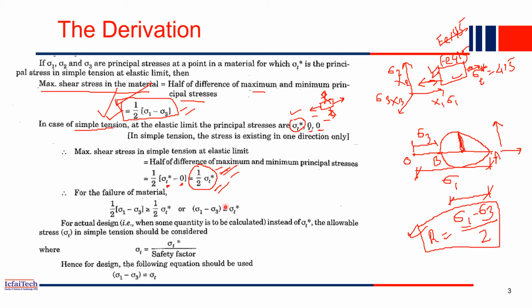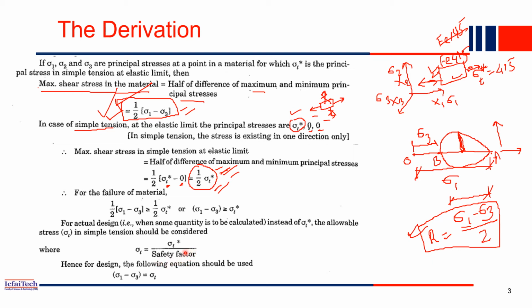Now, as I mentioned in the last lecture also, for design purposes we won't consider sigma t star as the final value. For example, this material I have considered is Fe415, so the yield stress of this material is 415. But for design purposes, we won't consider it as 415. We consider the strength to be less, maybe 200 or 300. We won't consider the entire value. So how much is the permissible? Sigma t is sigma t star divided by the safety factor. This safety factor may be 2 or 3 depending on the country. In India we have some safety factor; if you design a structure in the UK or maybe the US, you have some other safety factor.